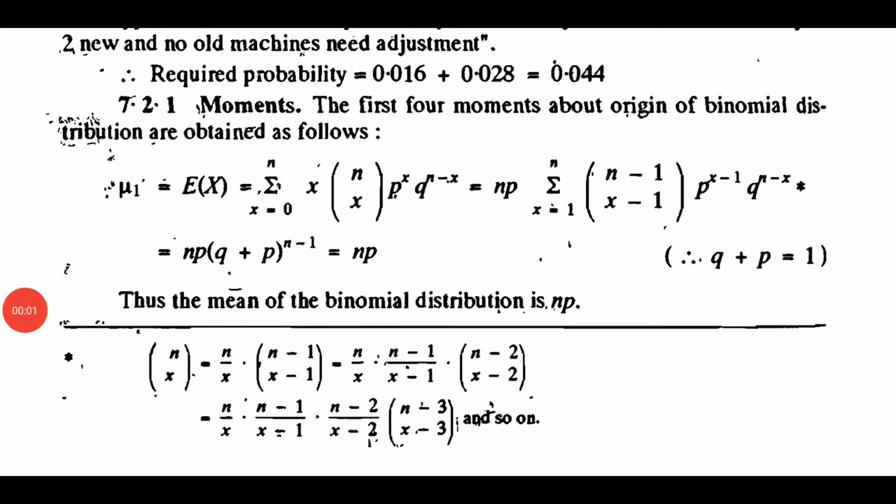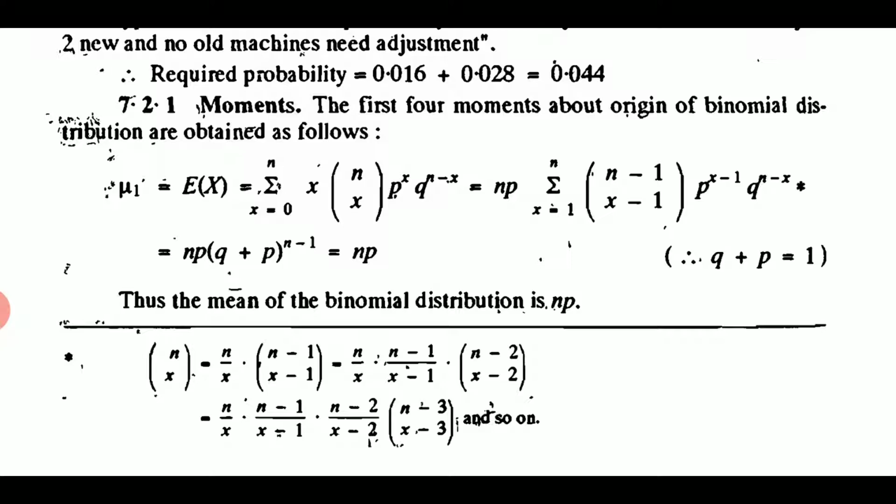Hello students, owing to the discussion which we had in the previous video lectures regarding binomial distribution, in this video lecture we are going to see its moments and moment generating functions. That means we are going to discuss what is the mean of binomial distribution, what is the variance, the standard deviation, and finally what will be the moment generating function of binomial distribution. Okay, so let us start with moments.